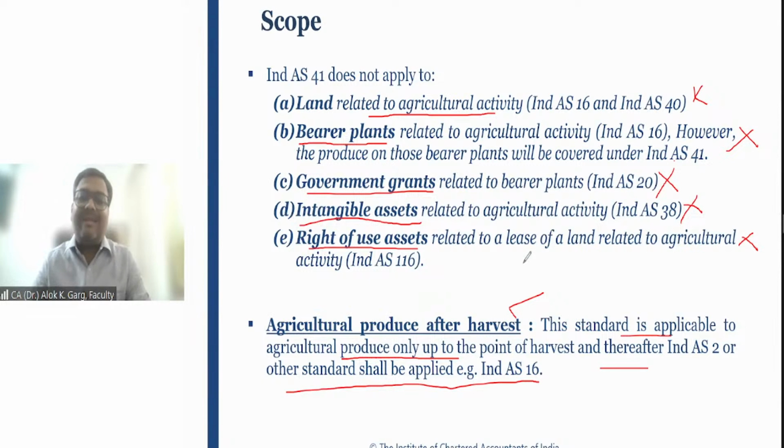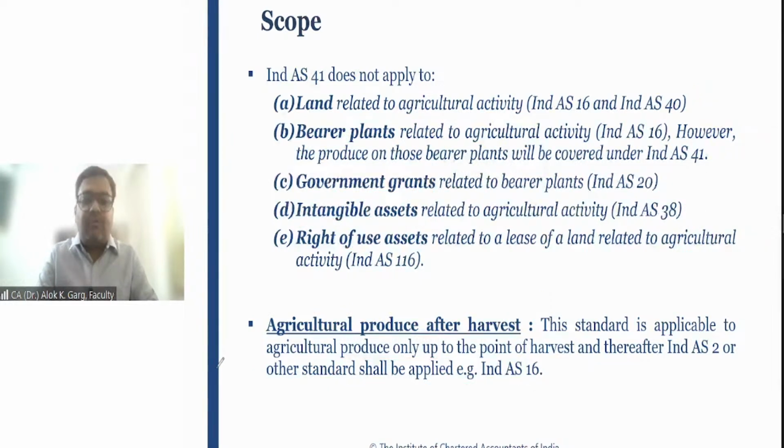Nivetha is asking, sir, can we say Ind AS 41 applies to biological assets except bearer plants? You are right, Nivetha. So I have a flow chart where I will discuss the exclusion and inclusion to summarize this concept, right? But you are right. Okay, friends, shall I move forward? So before that, let's talk more about agriculture produce after harvest. What happens once these mangoes or apples are plucked from the tree, right? After that, it becomes your Ind AS 2 inventory accounting, right?